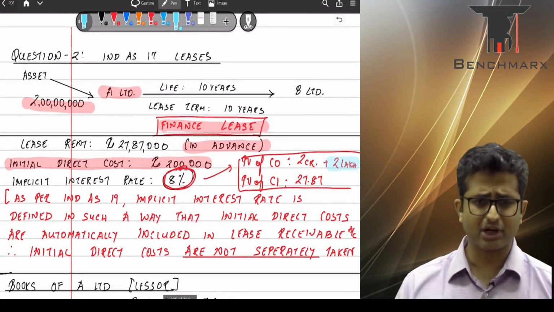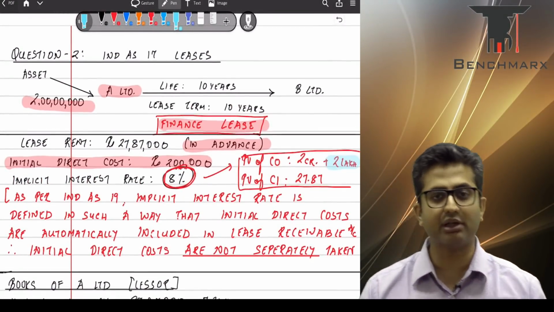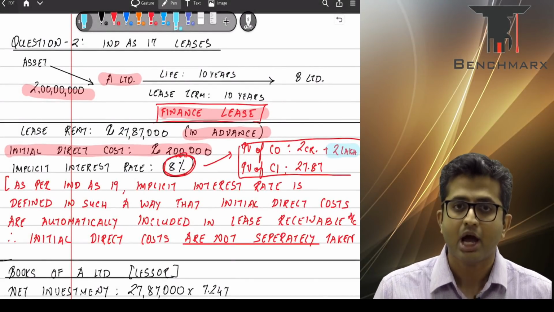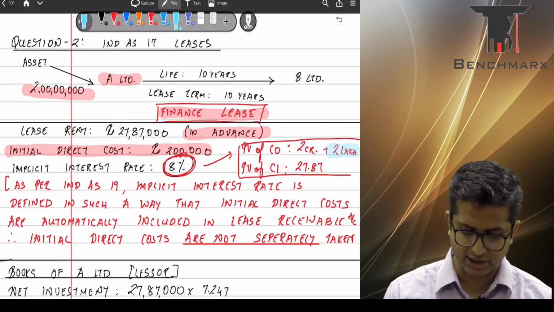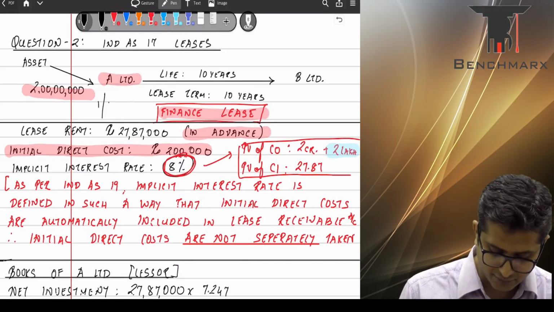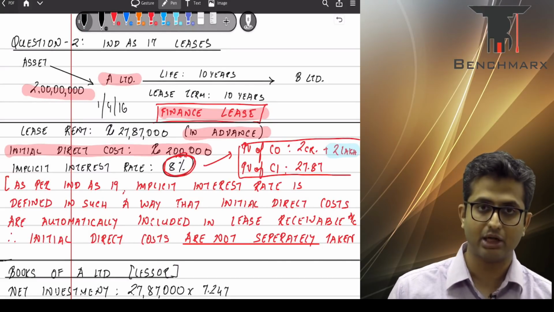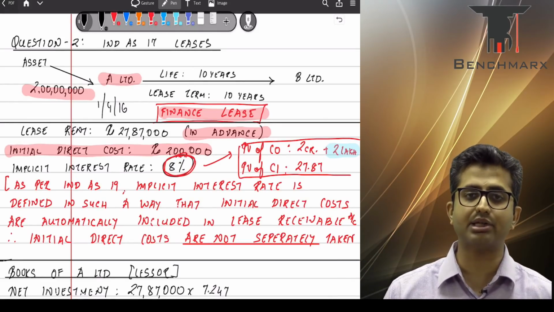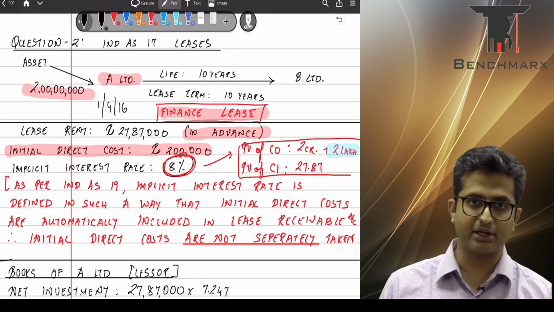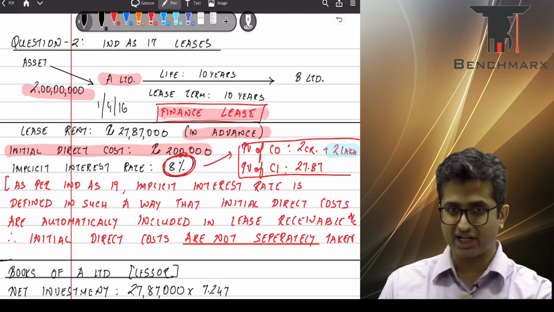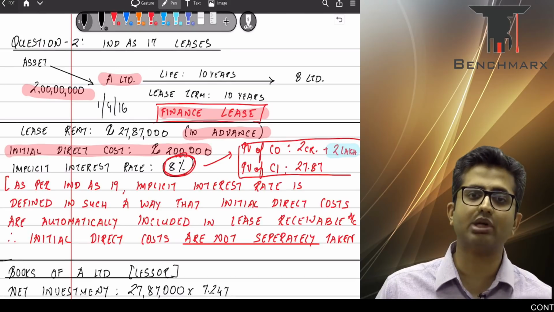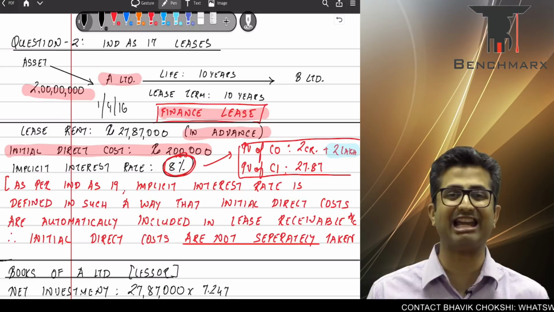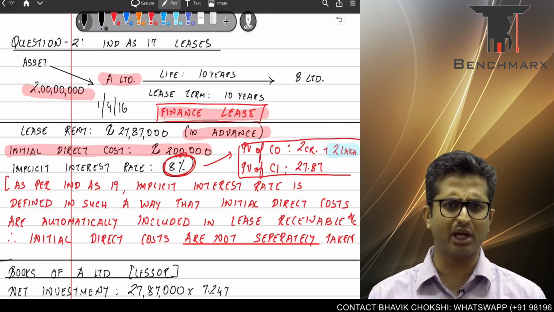Okay, so we are asked accounting in the books of the lessor, specifically the disclosures that need to be done during the financial year 17-18. The lease transaction started from 1st of April 2016. So at initial recognition, the lessor recognizes a lease receivable. As it is a finance lease, he would remove the asset from his books and book a lease receivable. As per Ind AS 17, lease receivable is booked at something called the net investment in the lease.